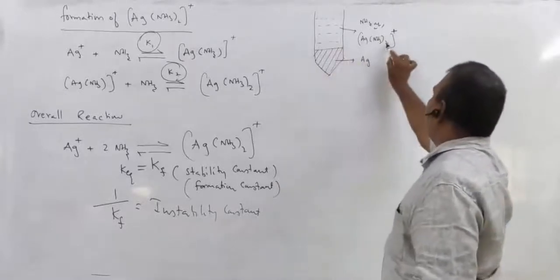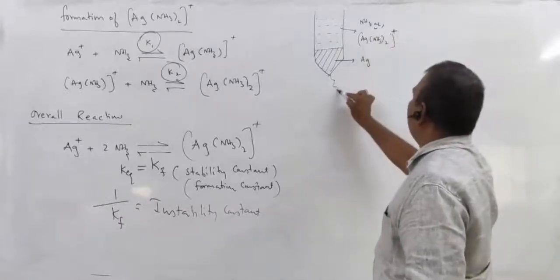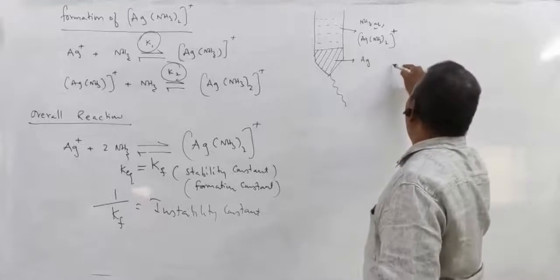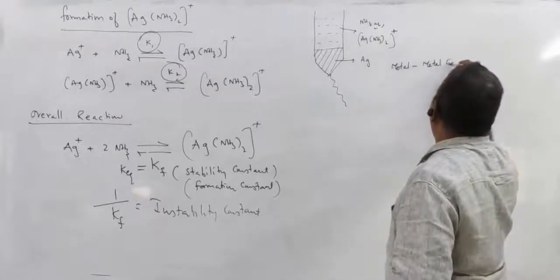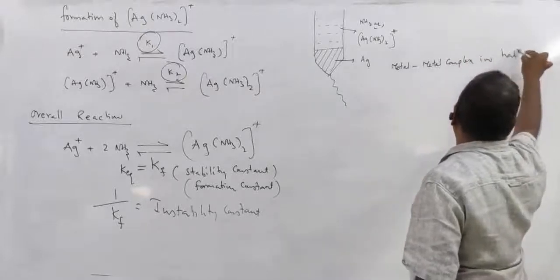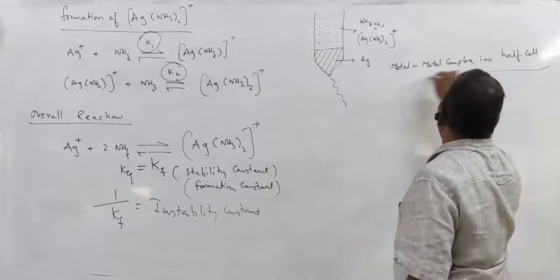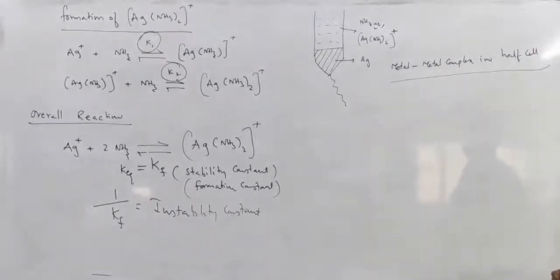So an aqueous solution of Ag(NH3)2 plus with silver metal acts as a metal complex ion half cell. So here also it is a reversible electrode, can act as anode, can act as cathode.